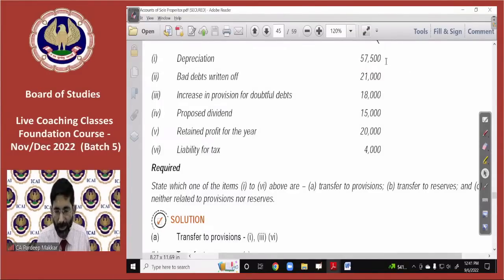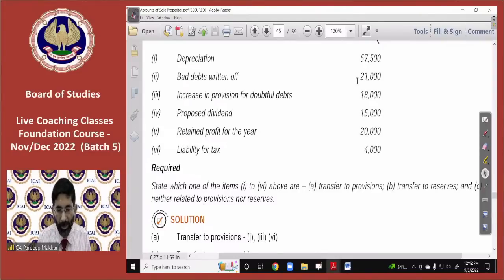See here, depreciation is an expense. It is also a provision because it is not an expense which has been paid now. This is basically a provision for depreciation, but it is named as depreciation and we write it accordingly. So provisioning is made for future purposes. Due to that reason, depreciation is a provision.